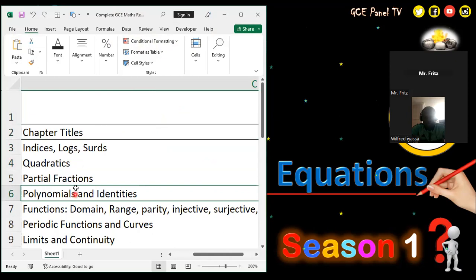Most of these lessons are already online on GCE Math Panel or GCE Panel on YouTube. So you can actually watch these lessons from there. But since every year we do modifications of the lessons and so on, it may also be good to attend the class. Then here we have functions.